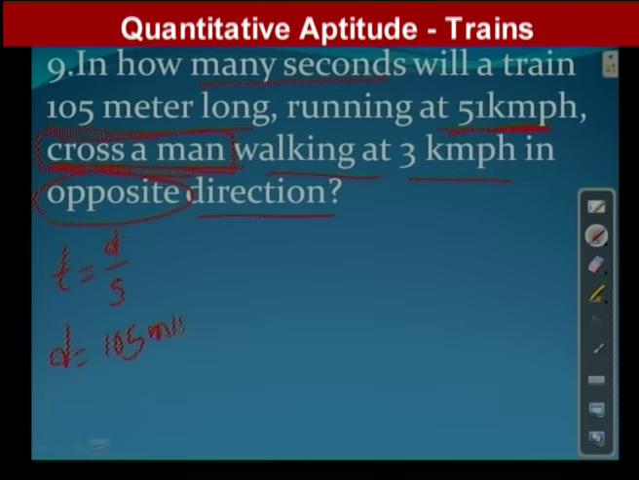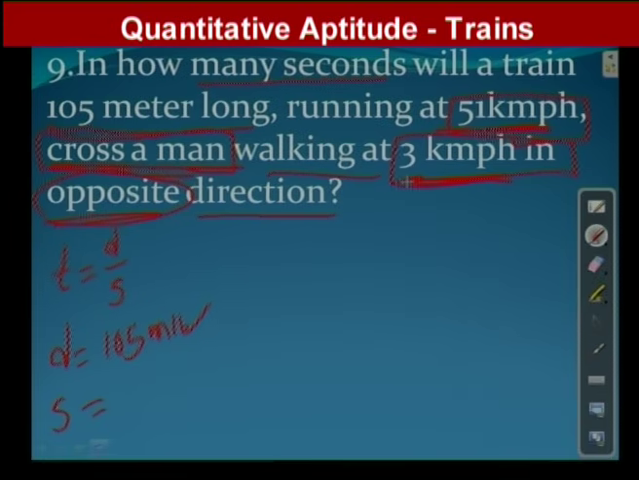And the man is walking at a speed. What is the speed of the man? 3 km/h. How is he moving? Opposite direction. Okay, there is no issue with the distance. Distance is clear, that is 105 meters. But the issue is with speed. Do we need to take the train speed or the speed of the man? Here we should take their relative speed. I told you earlier the definition of relative speed. How will the relative speed come?